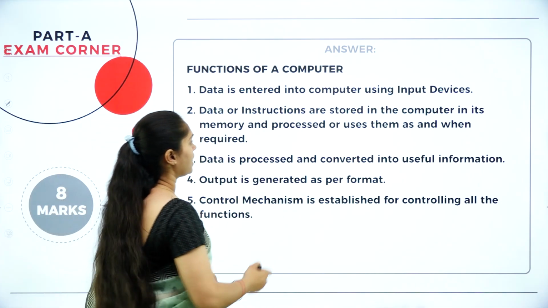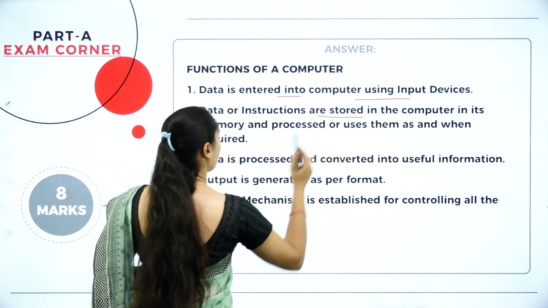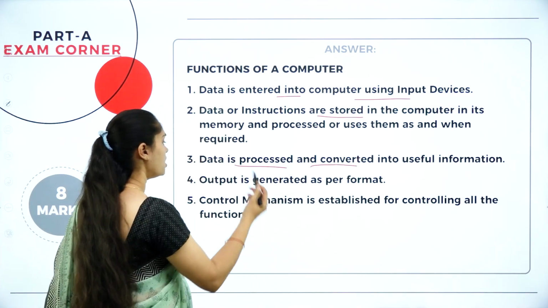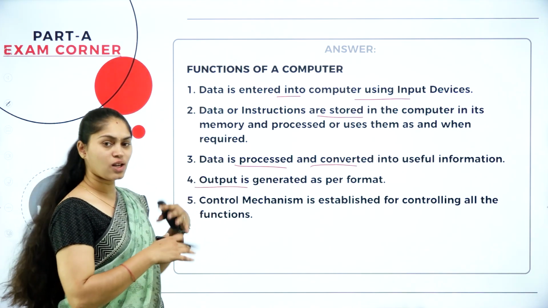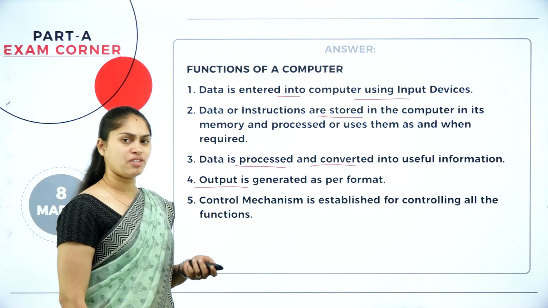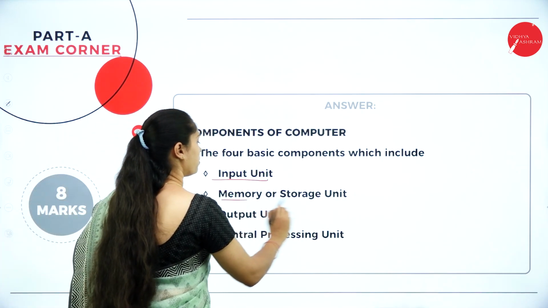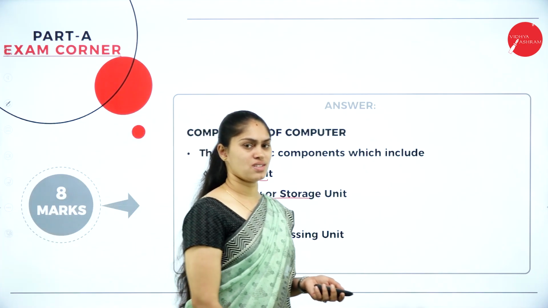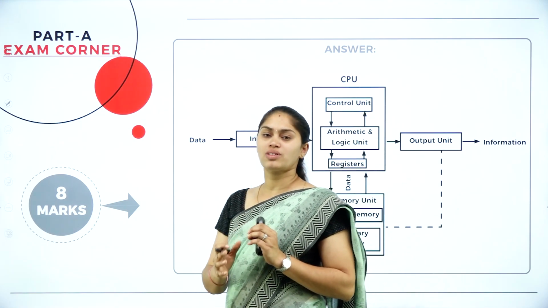First it has to take the input from the input device that needs to be stored in computer memory. After that processing and conversion has to take place in the CPU. Then it has to generate the output. This is how the sequence of execution of a program is going to take place in the computer functionality. Then what are the functional components we have? We have input unit, memory or storage, output unit, and also we have the CPU or central processing unit. So with this diagram only, I will explain how to write the answer for it.